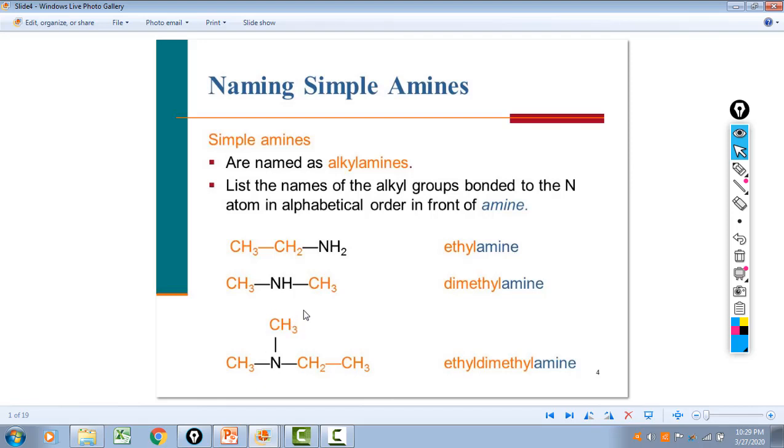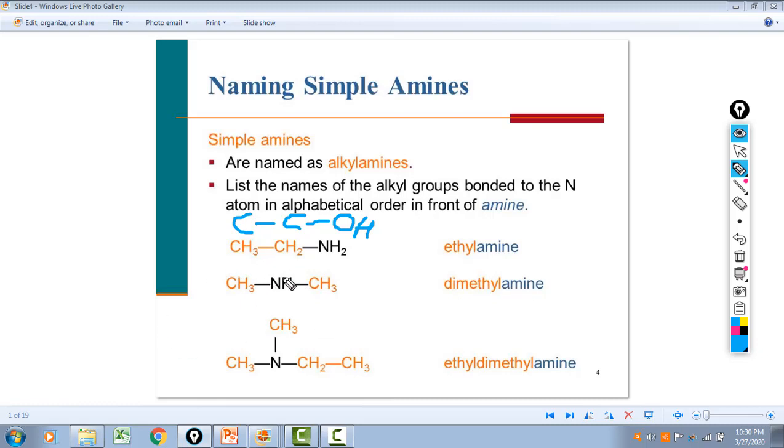So to name amines, and we'll just be naming simple amines, this is similar to how we named the common names for alcohols. We name the alkyl group, and then we say amine. So if it was a 2-carbon alcohol, we would say this is ethyl alcohol. Well, all we do now is say it's ethylamine. What if there are 2 methyl groups attached? Then we say dimethylamine.